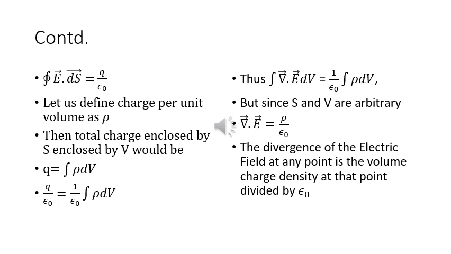So q upon epsilon naught is equal to 1 upon epsilon naught integral rho dv. Thus integral divergence of E dv is equal to 1 upon epsilon naught integral rho dv. But since S and V are arbitrary, we can compress these integrals and just extract the expression as divergence of E equal to rho upon epsilon naught. So the divergence of the electric field at any point is the volume charge density at that point divided by epsilon naught. It is very important to note that Gauss' law of electrostatics in the differential form also expresses the first of the Maxwell's equations, and it is based upon Coulomb's law of forces.